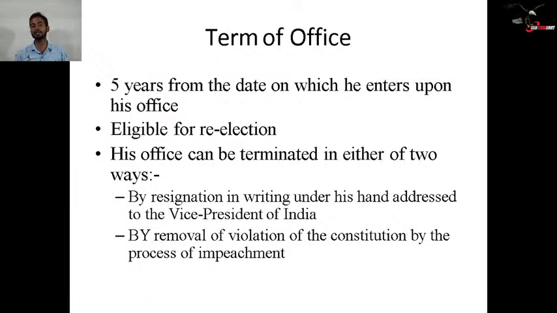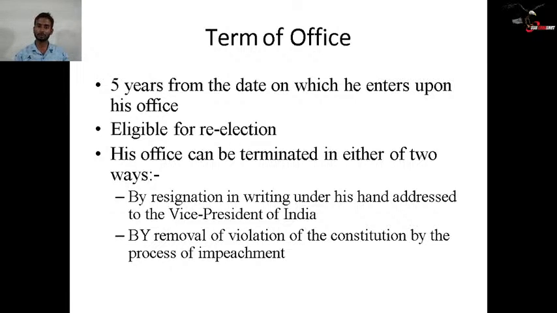Sometimes the question is asked: to whom does the President of India submit his resignation? To the Vice President of India. Then comes removal for violation of the constitution by the process of impeachment. One thing we need to be very clear about: the president can be impeached on the ground of violation of the constitution by the process of impeachment. The process of impeachment can start in either the Rajya Sabha or the Lok Sabha.